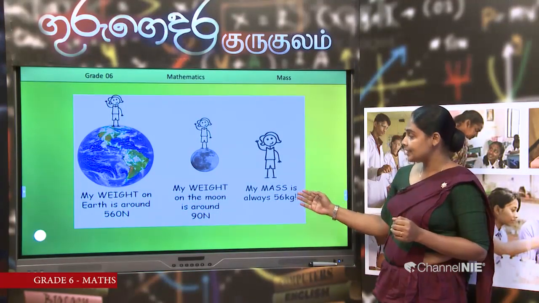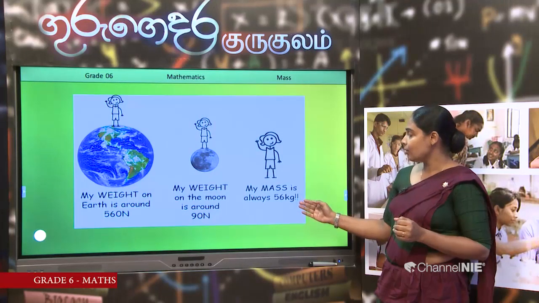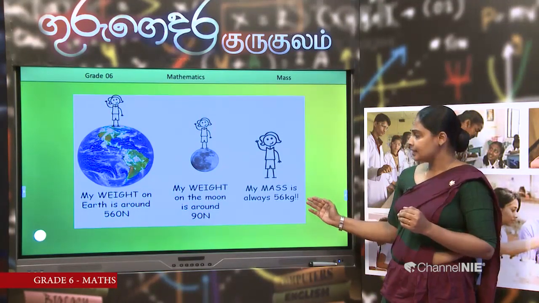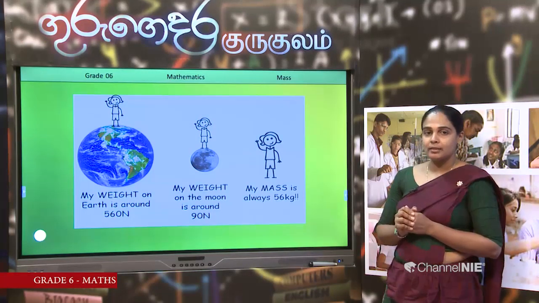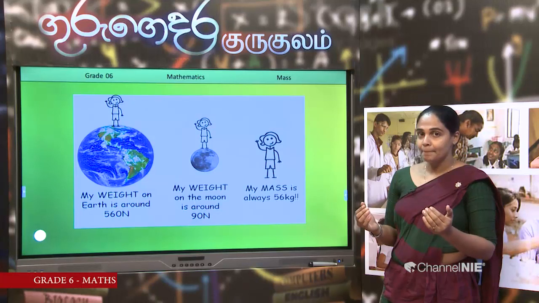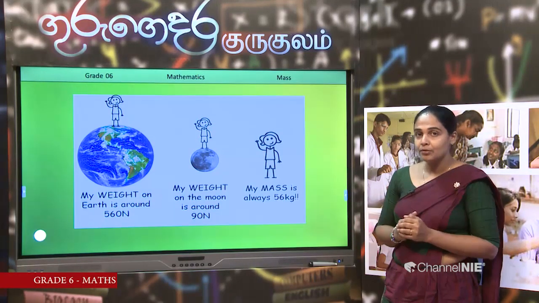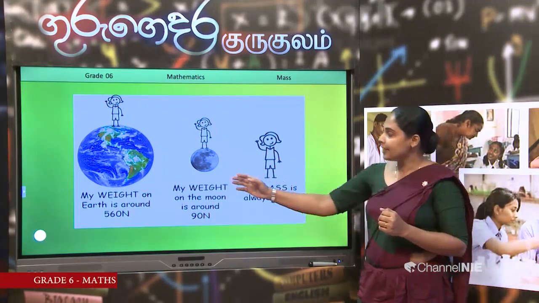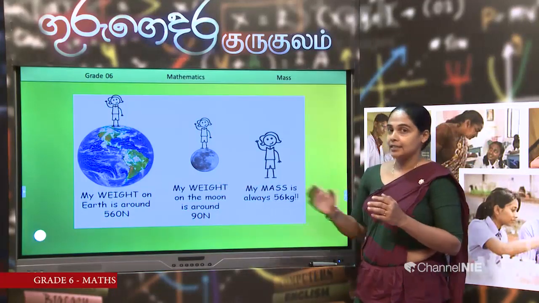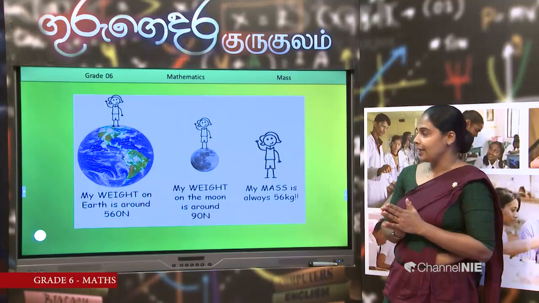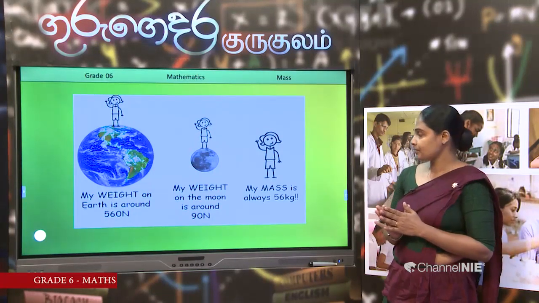However, lastly he says, my mass is always 56 kilograms. Why always? We know mass is the amount of matter, so it does not change. But weight changes. Due to the attraction towards the planet, weight changes.